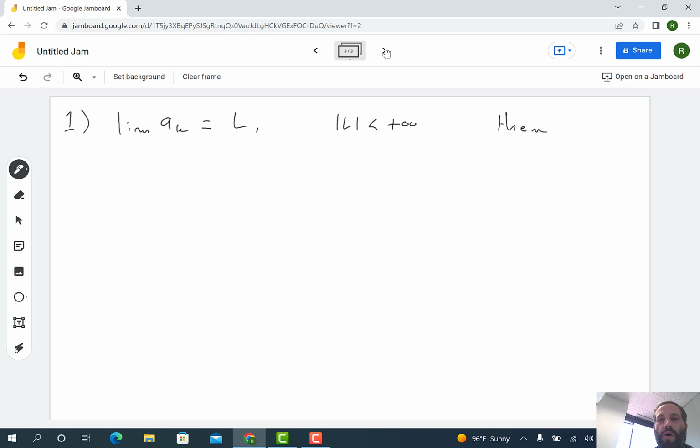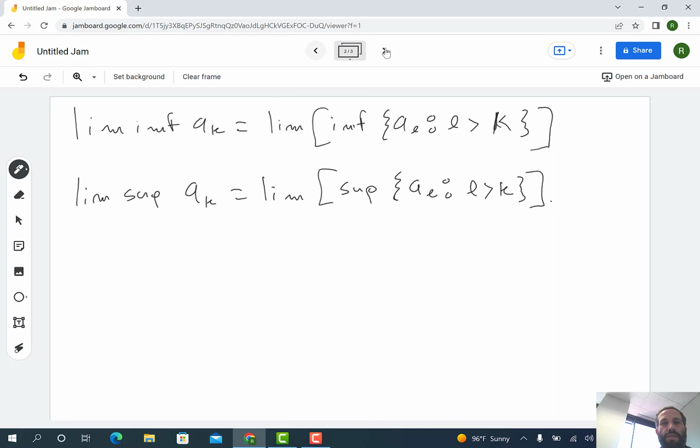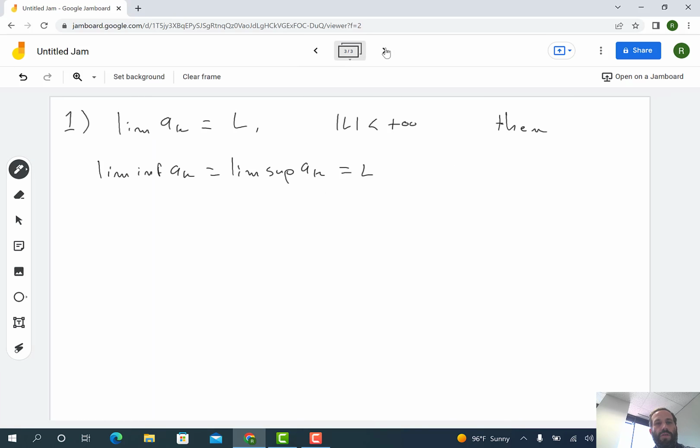Then the statement is going to be that the liminf, which we know exists, is equal to the limsup, which we know exists because all liminfs and all limsups always exist for any sequence, and they're actually both equal to L. Let me say this one more time. If you have some sequence and its limit is equal to L, and L is a finite number, a real number, then the liminf and the limsup are equal to each other, and they're equal to that L.